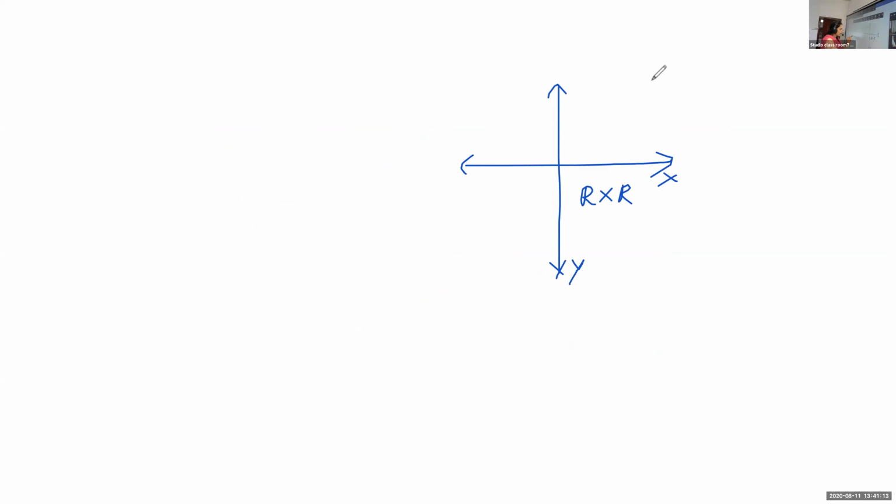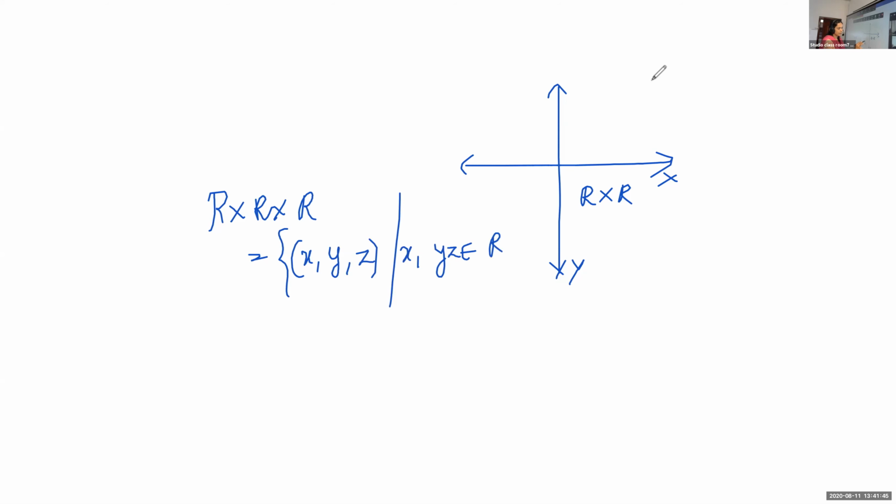Suppose we define R cross R cross R, the set of all ordered triplets. This one we will be learning this year. We call this three-dimensional geometry. It takes the form of the collection of ordered triplets (x, y, z), where each element belongs to R. It represents all the points, all the coordinates, in three-dimensional space.